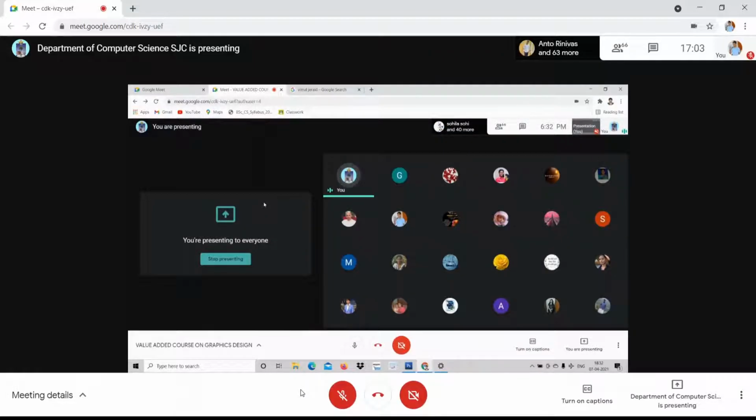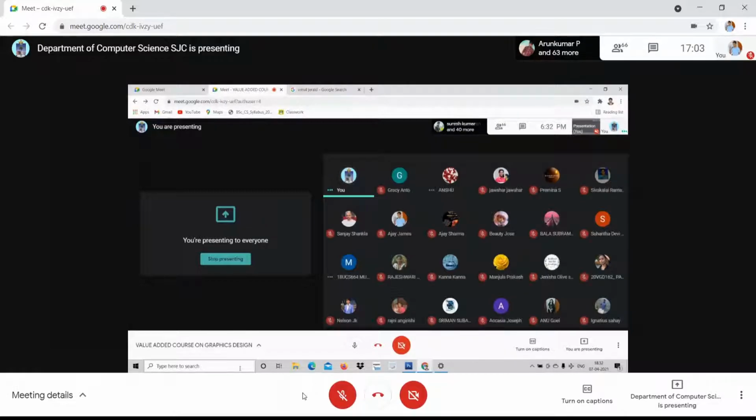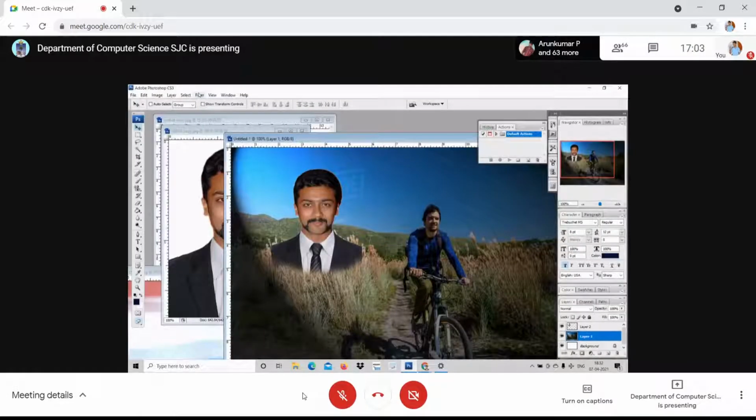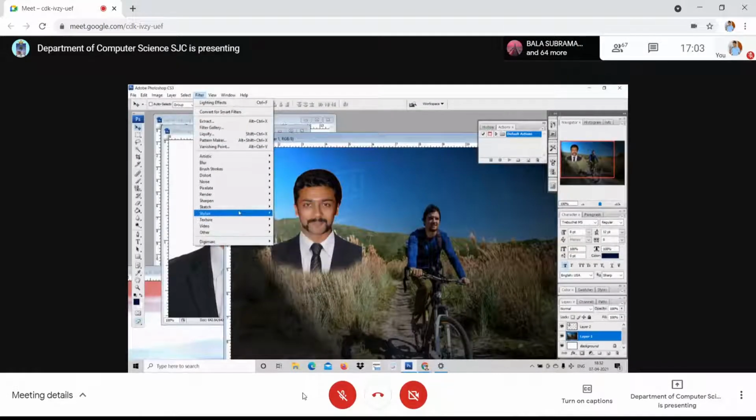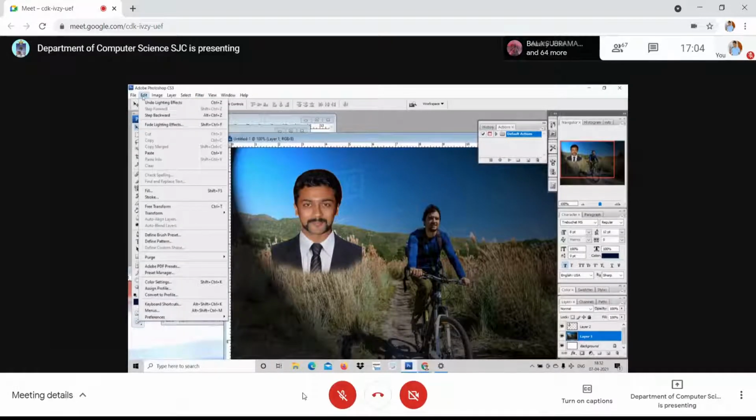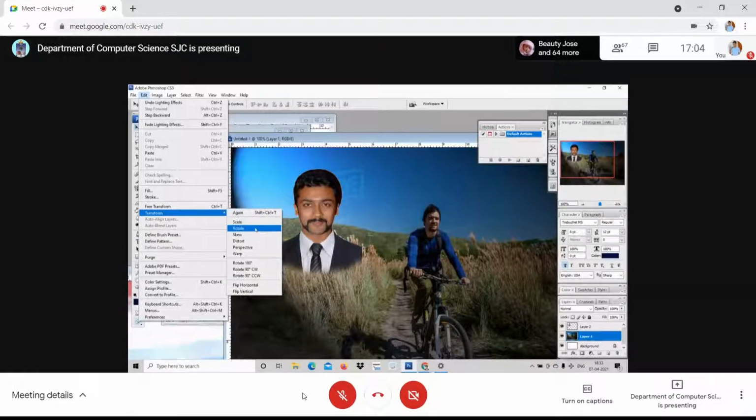As I have told you earlier, tomorrow the things that are going to be covered are the remaining filters. The remaining filter options, I'll just run through, maybe one or two. Then another beautiful option is Transform: scale, rotate, skew, distort, warp. I'm going to give you a demonstration on all of these. It's a wonderful option, and I wanted you to learn this.